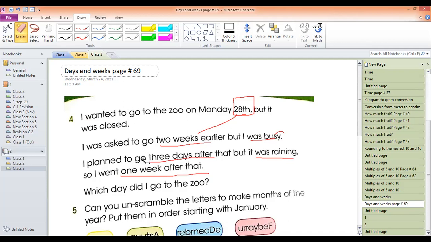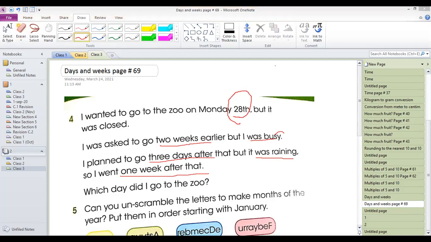Look, in one sentence there are 3 days also, and there is 1 week also. So what you have to do is make a benchmark of the 28th. From 28 you will use the calendar, and step by step you will move, and you will reach the answer. Okay.